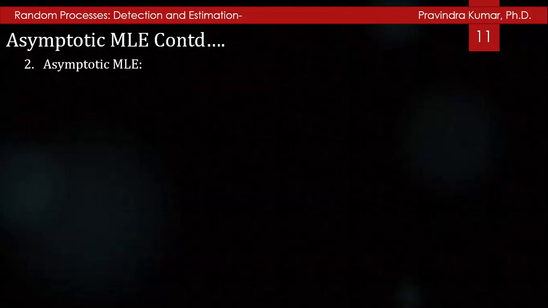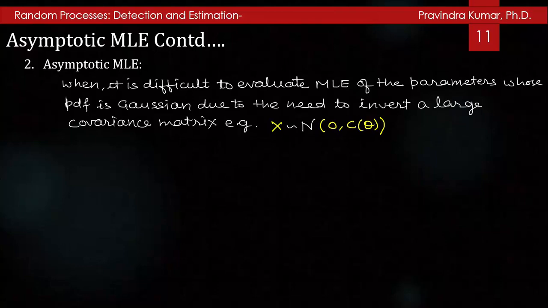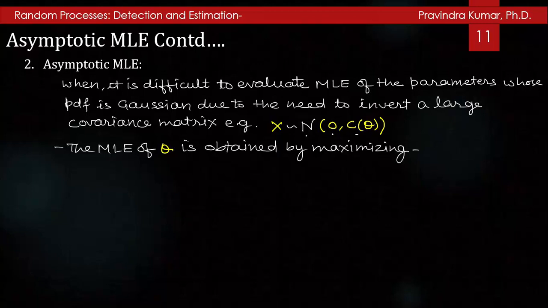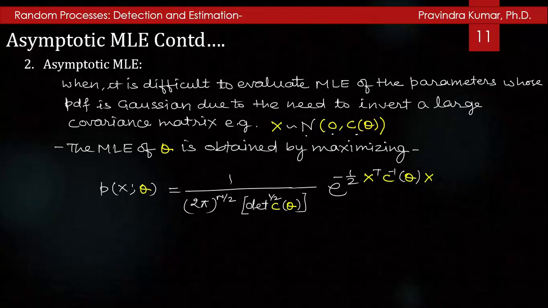Now, asymptotic MLE. In many cases, it is difficult to evaluate the MLE of parameters whose PDF is Gaussian, due to the need to invert a large covariance matrix, that is, x is a normal random process with mean 0 and covariance matrix C(θ). The MLE of θ is obtained by maximizing p(x;θ), which is equal to 1/((2π)^(n/2) √det C(θ)) times e^(−1/2 xᵀ C⁻¹(θ) x).